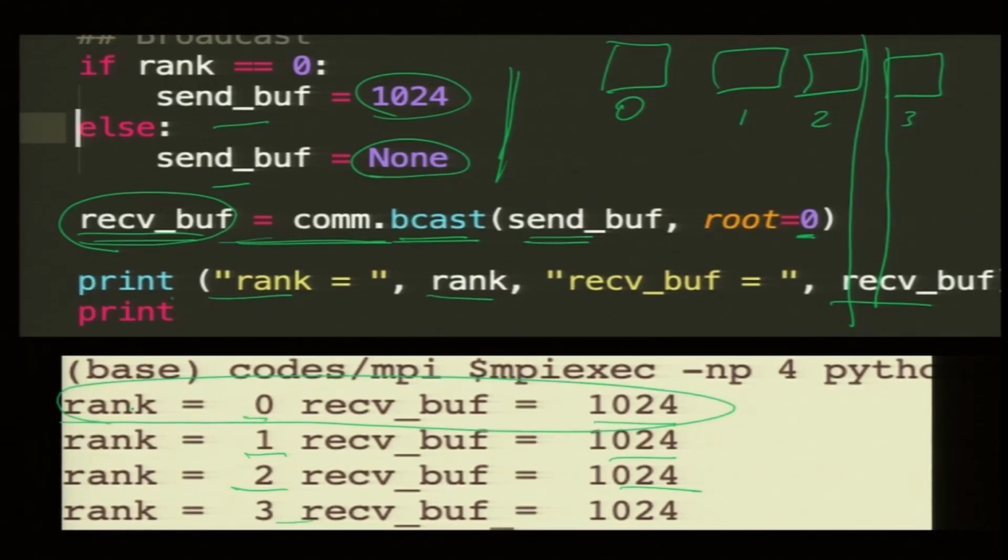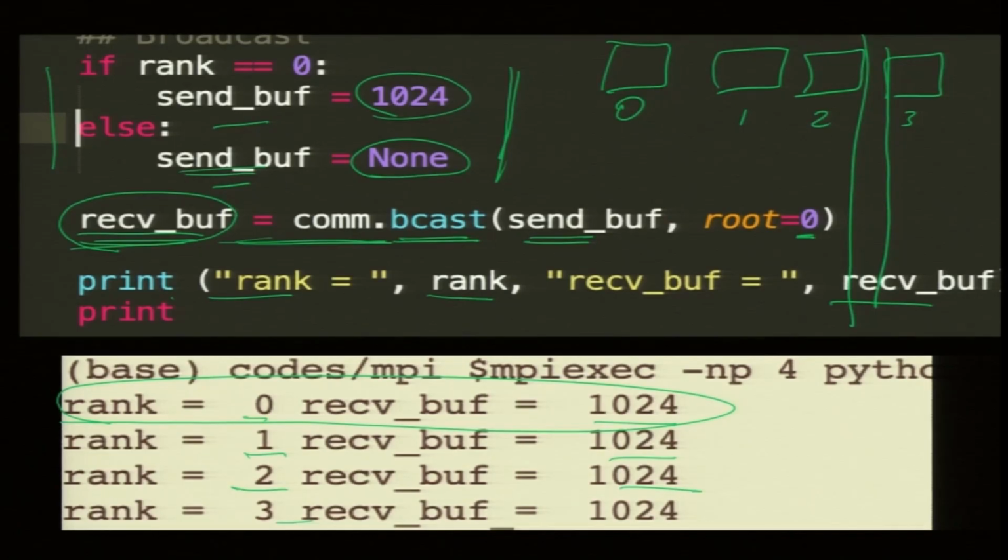Process 1 runs the code. It will create send buff, but it is empty. Then bcast, well, I am not sending, I am just going to receive.